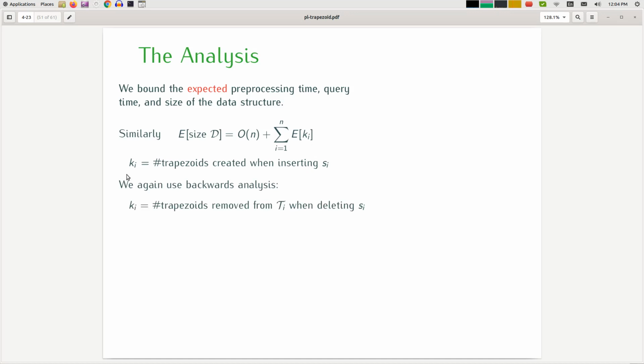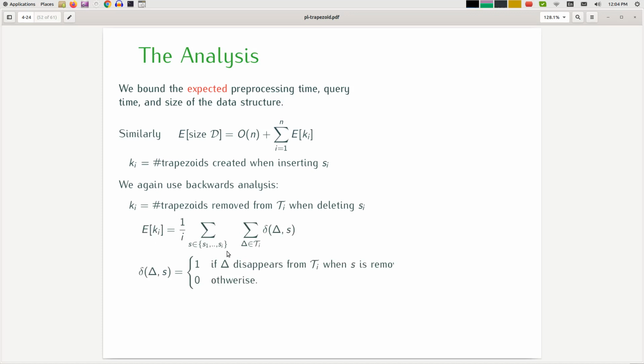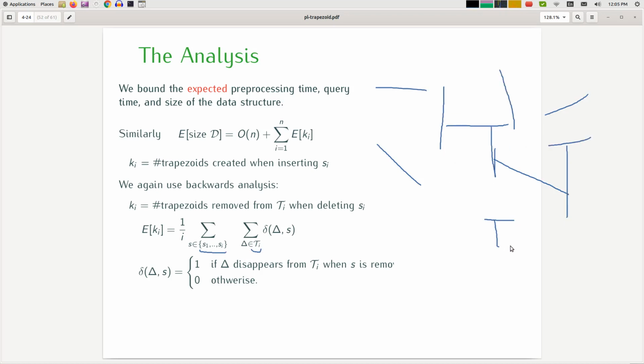We're going to use backwards analysis again. Assume that the segments I+1 up to n are already chosen in my random permutation. So now I have a fixed set of segments 1 to I. The claim is that the expected value of Ki is this slightly complicated looking formula. Let's go over it. I have a fixed set of segments left, S1 to Si, which create a fixed trapezoid decomposition. This is the trapezoid decomposition Ti. And I'm trying to figure out what this expected value is.